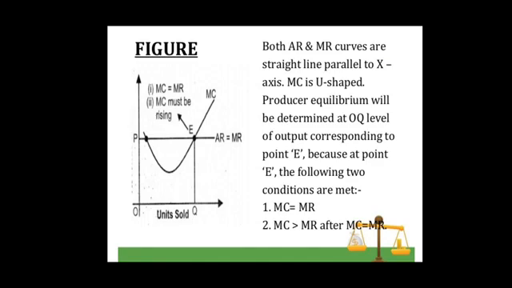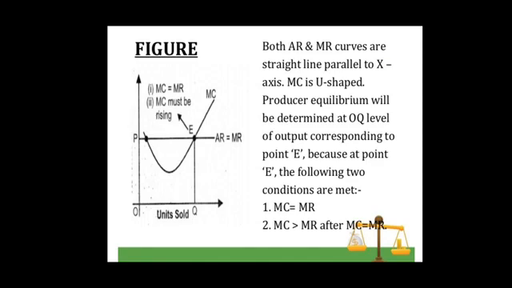The marginal cost curve, as we know, is a U-shaped curve. So in this figure, MR is the marginal revenue curve, which is a straight line parallel to the x-axis, and MC is the marginal cost curve, which is U-shaped.